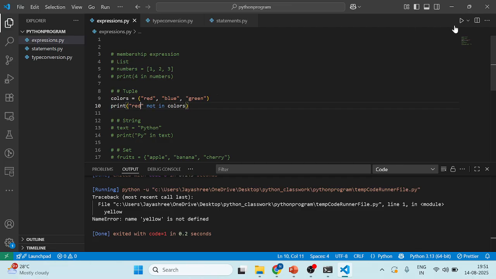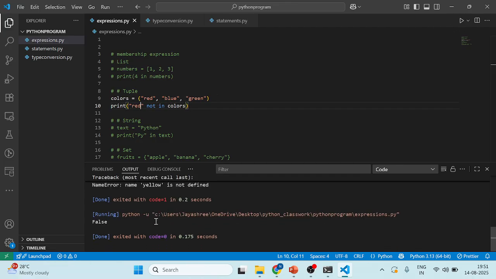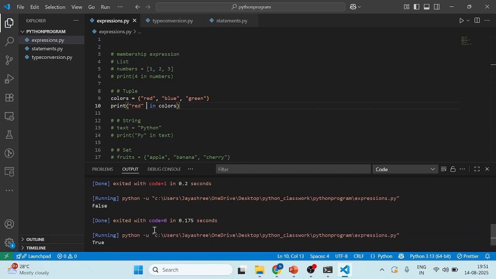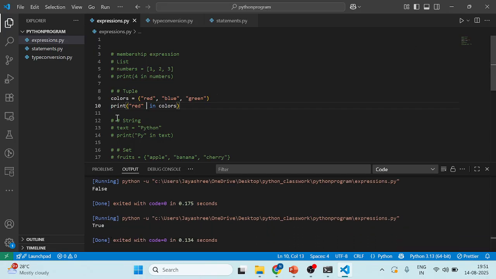Okay, so red is there. So here I am taking red in color. It is true. Why? It is red in color. So the tuple will not accept anything.